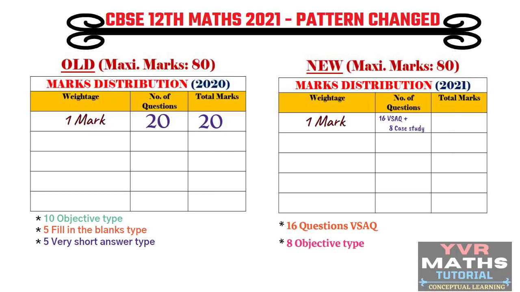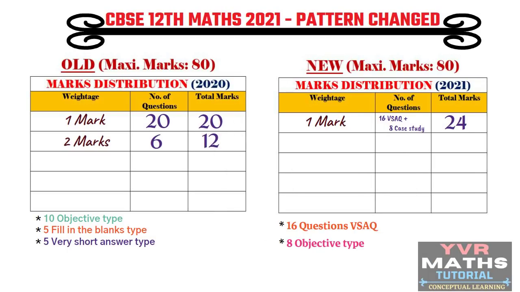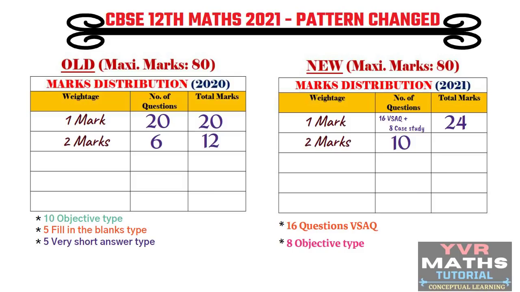Next, in the old pattern, we have 2 marks questions. The total number of 2 marks questions is 6. Each question carries 2 marks, so 6 into 2, 12 marks. In the same way, in the new pattern also we have 2 marks questions, but here we have 10 questions for 2 marks. So 10 into 2, total 20 marks. Comparatively, this year they increased the number of 2 marks questions compared to last year. They also increased the 1 mark questions compared to the old paper.